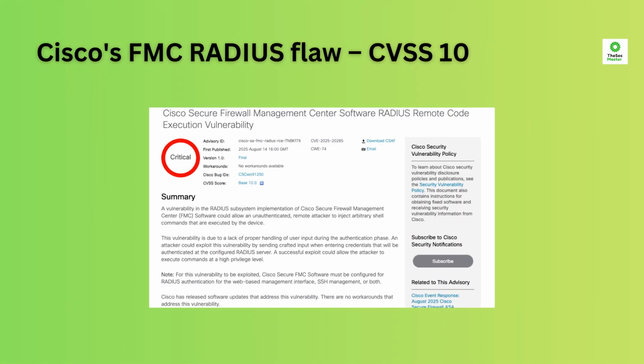Cisco dropped a bombshell with CVE-2025-20265, a maximum severity bug in Secure Firewall Management Center (FMC) when configured for RADIUS authentication. Because the subsystem doesn't properly sanitize user input, an unauthenticated attacker can inject arbitrary shell commands via the web-based management interface or SSH. There's no workaround other than patching.